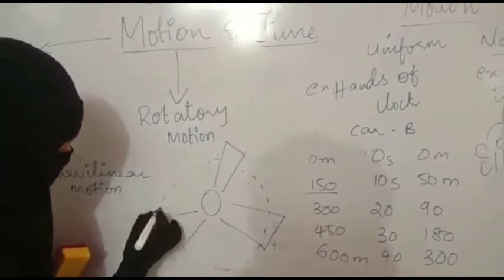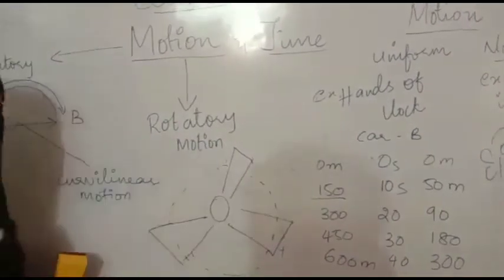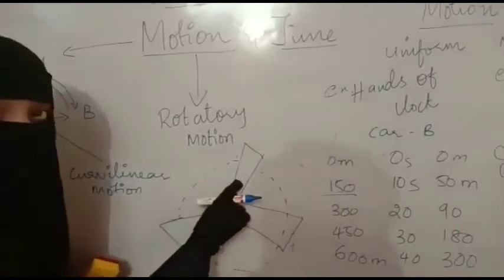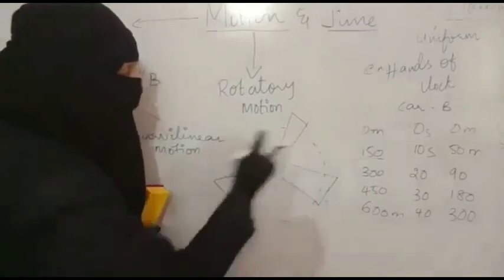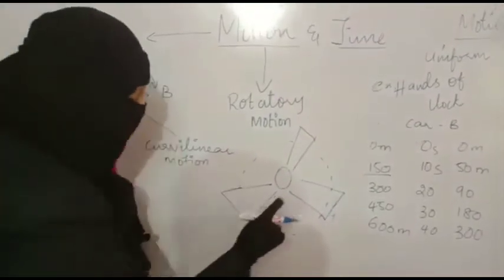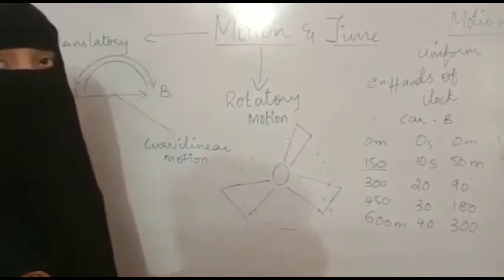See, all the parts of the body are moving in a circular path itself. So this kind of motion is said to be rotatory motion. Blades of a ceiling fan are in rotatory motion. From a fixed point, they are moving in a circular way. So this is an example of rotatory motion.